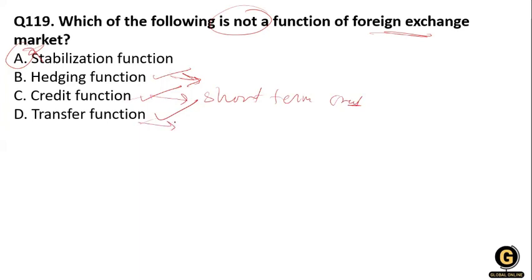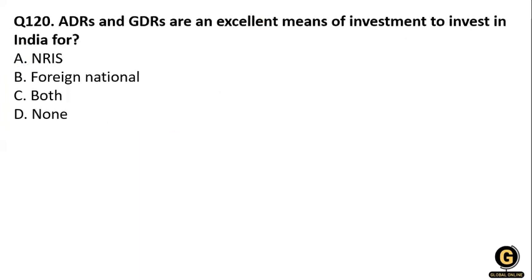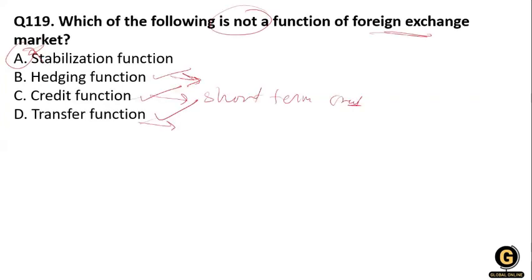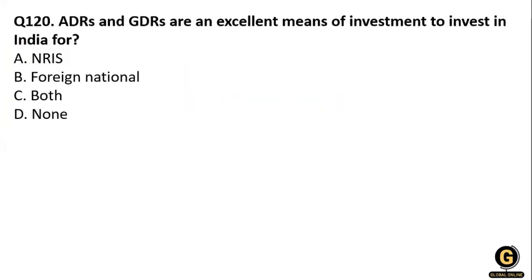So there are only three functions in the foreign exchange market: transfer function, credit function, and hedging function. Clear? Next question, ADR and GDR are an excellent means of investment to invest in India. So what is the full form of ADR? ADR means American Depository Receipt, and GDR is Global Depository Receipt.